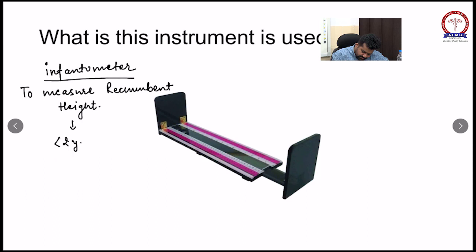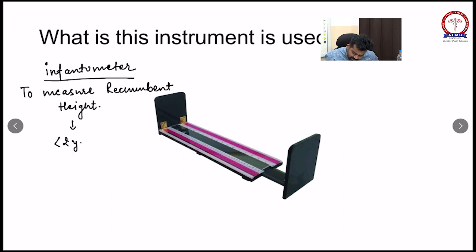If the upper segment to lower segment ratio is decreased, this is considered as short trunk dwarfism, so the upper segment is decreased more.